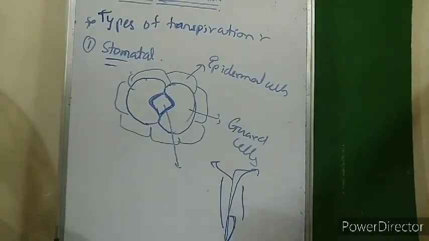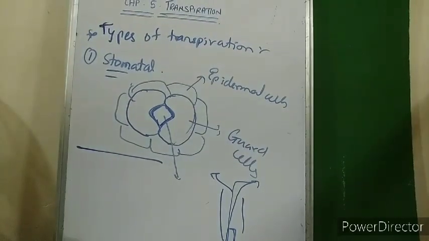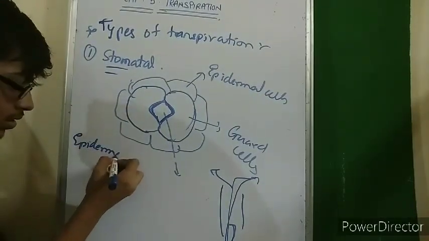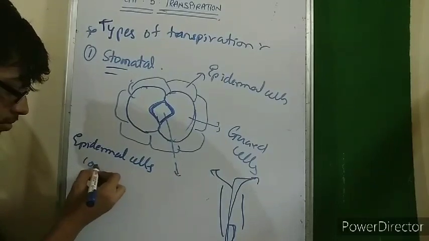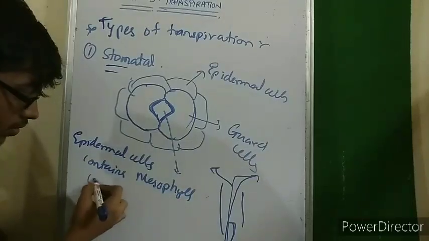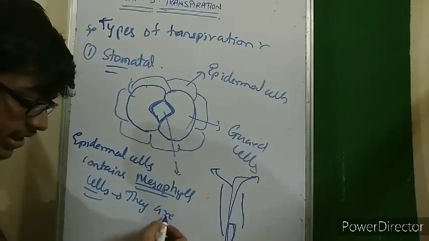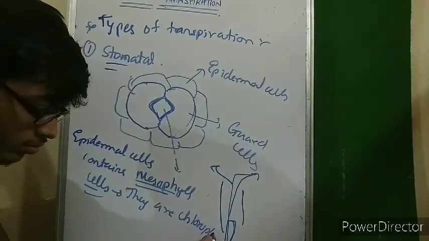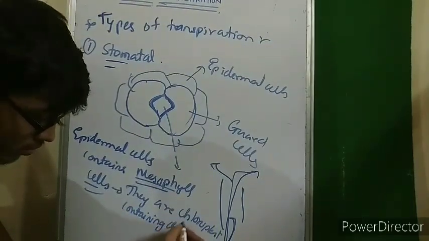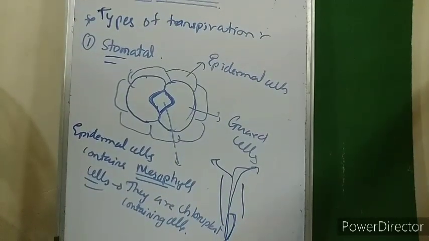See what this is basically. The epidermal cell of the leaf contains mesophyll cells. Now what are mesophyll cells? They are chloroplast containing cells. They help in photosynthesis.